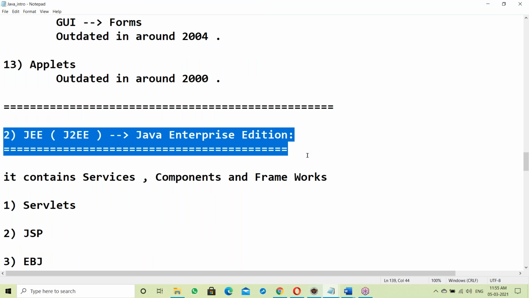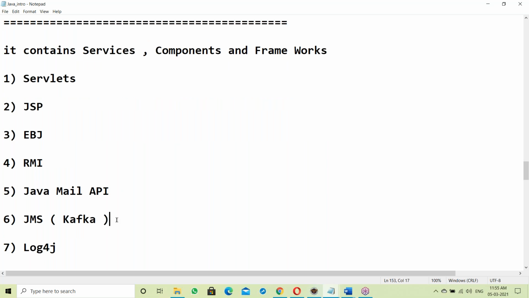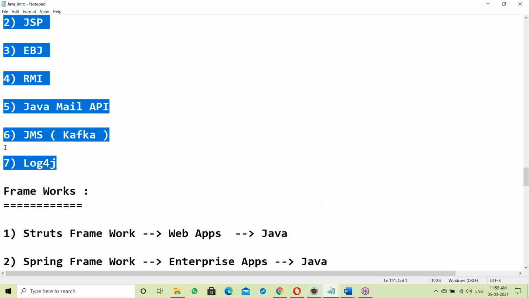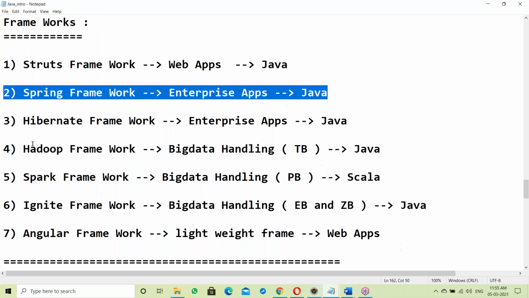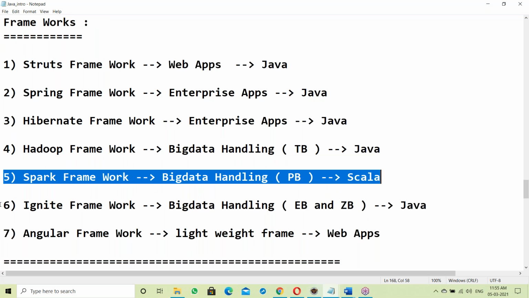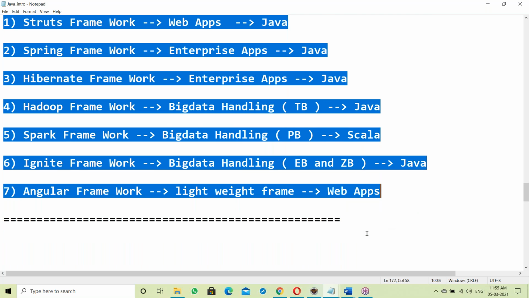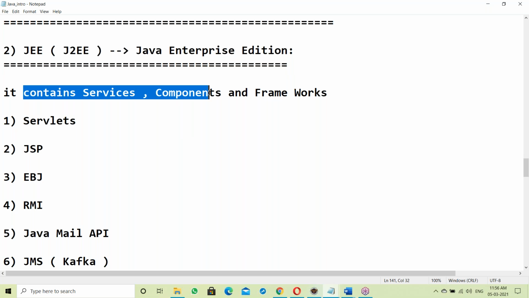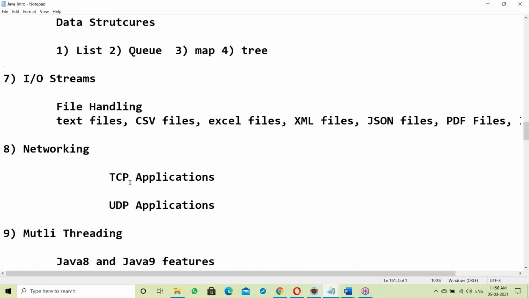When we come to enterprise edition: servlets, JSP, EJB, RMI, Java Mail API, JMS or Kafka, Log4j, services and components. Next, frameworks: Struts framework, Spring framework, Hibernate framework, Hadoop framework, Ignite framework, Angular framework. These are all the frameworks in Java. This is complete Java: enterprise, services, components, frameworks.